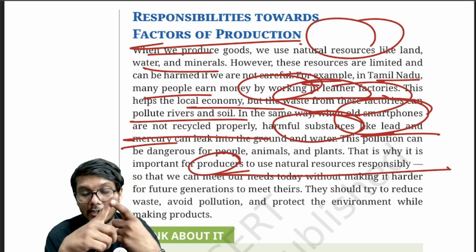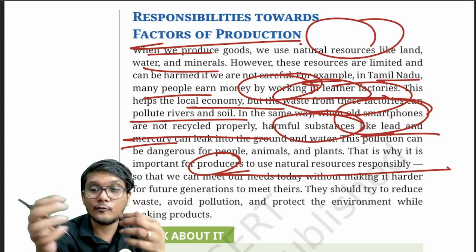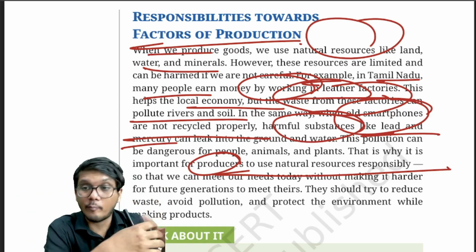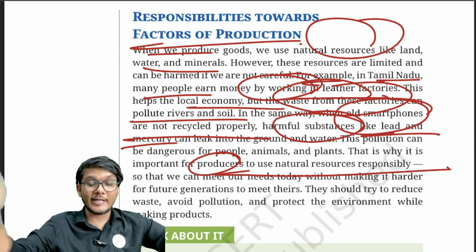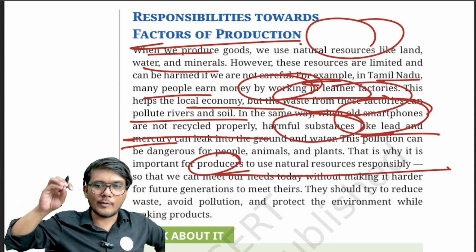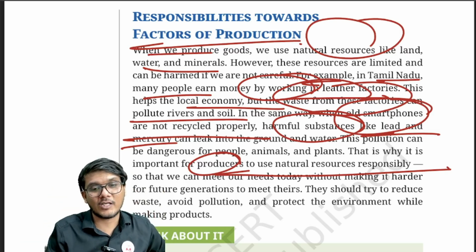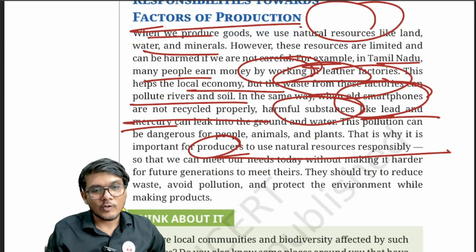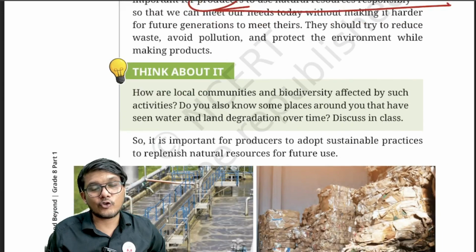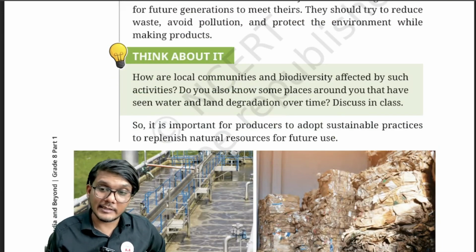That is an issue. That is why it is important for producers to use natural resources responsibly. Use it in a sustainable manner, use it as if you have borrowed it from the future generation, not as if you have bought it from the previous generation. Don't use it as if you own it. Use it knowing that the future generation should also be able to meet their demands. So use it sustainably. That is the meaning of sustainable usage. That means using enough in order to ensure that the amount is also left for the future generation to meet their needs.